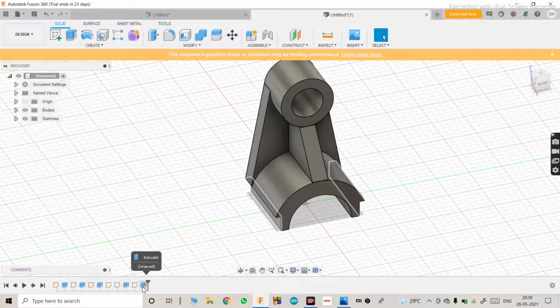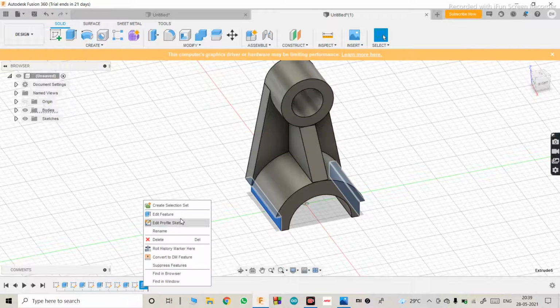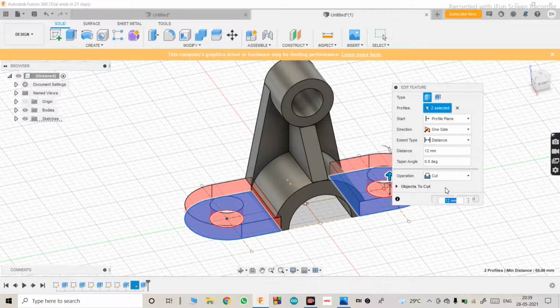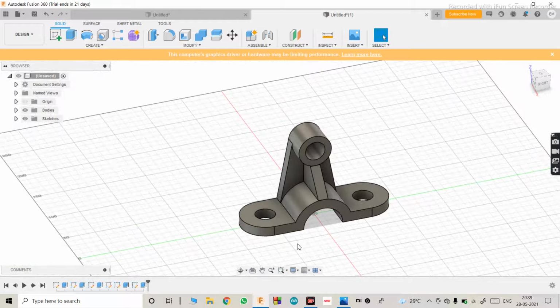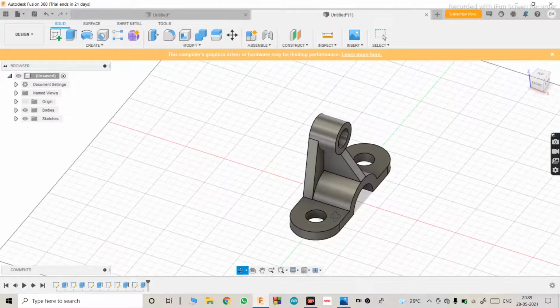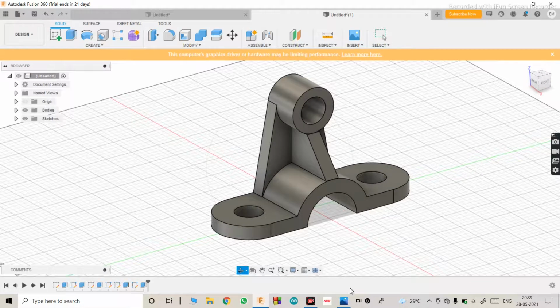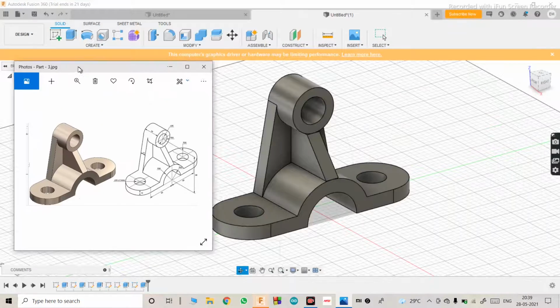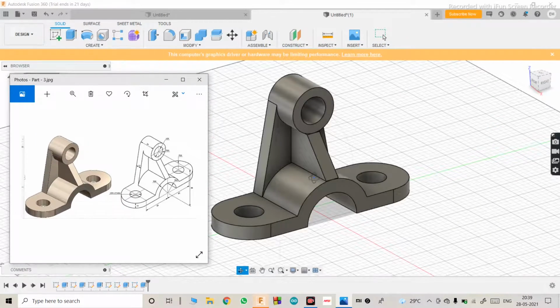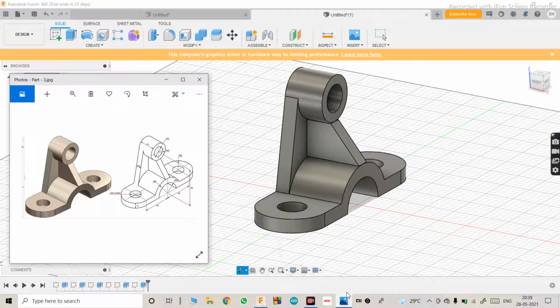Don't worry, just go here into extrude and edit the feature. It was in cut operation, I didn't see that. Just make it join. Okay, and then hit enter. Yeah, after a lot of struggles we are there, right? Now spot the differences if you see any. Yeah, perfect.